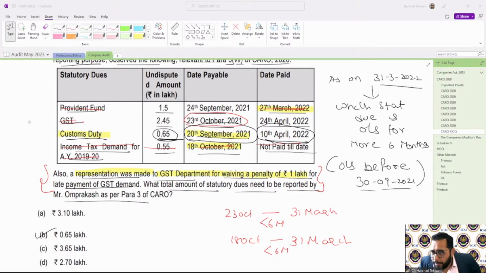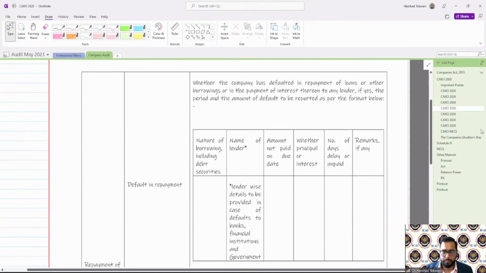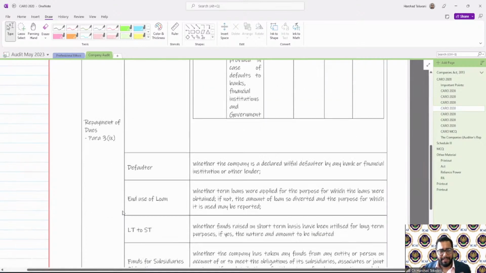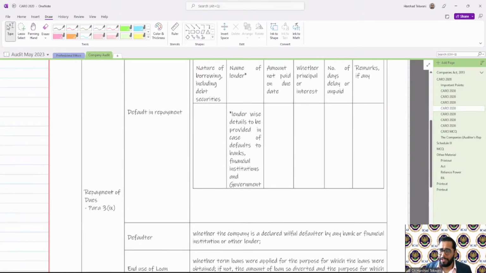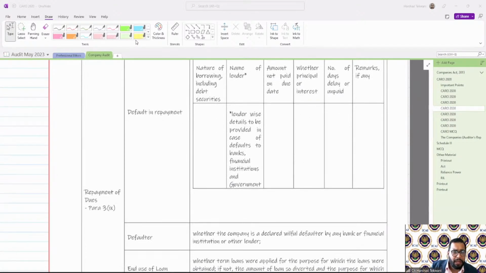Okay, now let's move forward to the next clauses. A very important clause, with respect to the repayment of dues, loans and advances. This is para 3(9). First, default in repayment.